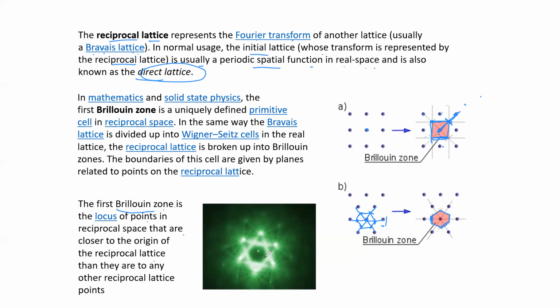If you see the structure through your TEM, you can get a beautiful hexagonal structure, and all the atoms can be seen clearly. And this is the first Brillouin zone, hexagonal. Okay.